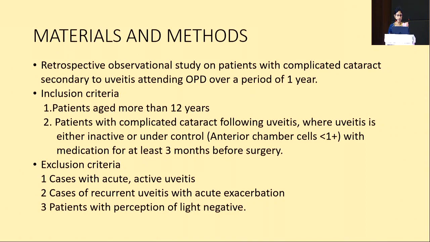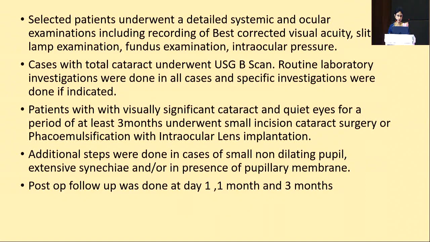The inclusion criteria are patient age more than 12 years, and patients with complicated cataract following uveitis, where the uveitis is either inactive or under control with AC cells less than 1+, and on medication for at least 3 months before surgery. Exclusion criteria are acute active uveitis, recurrent uveitis with acute exacerbation, and patients with PL negative.